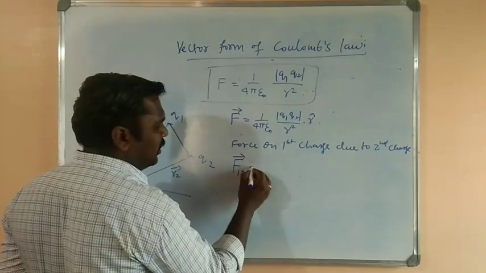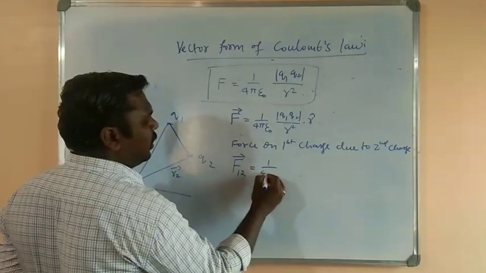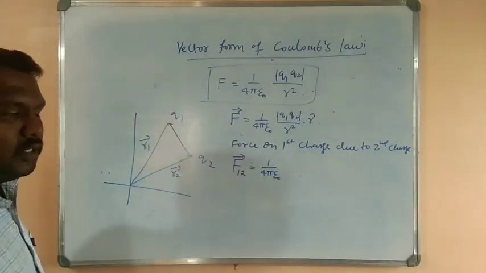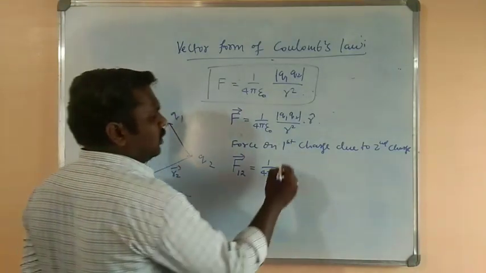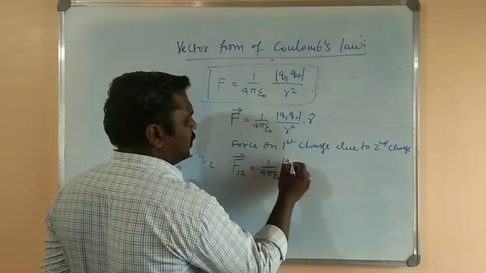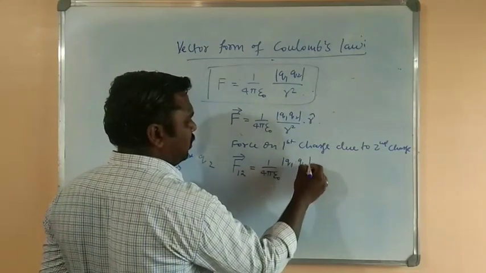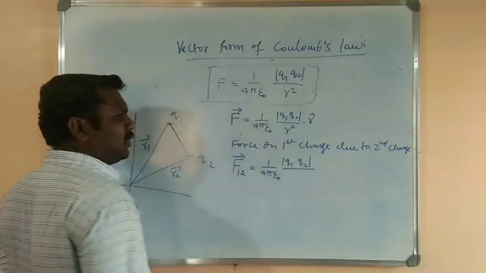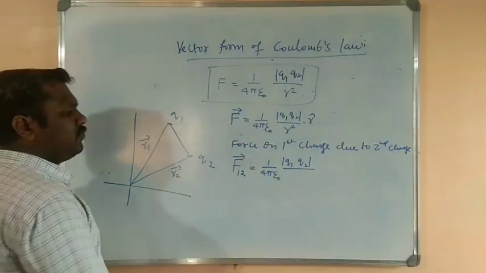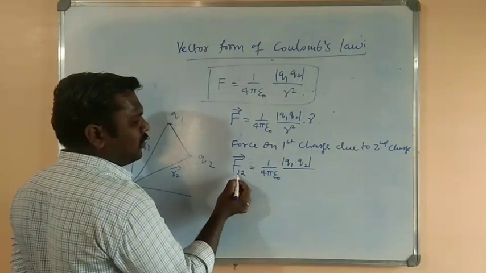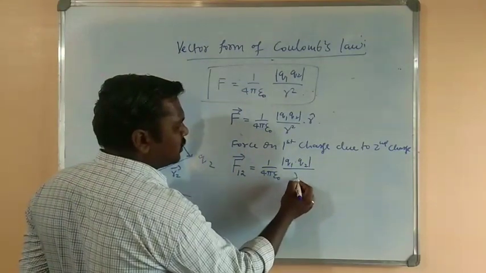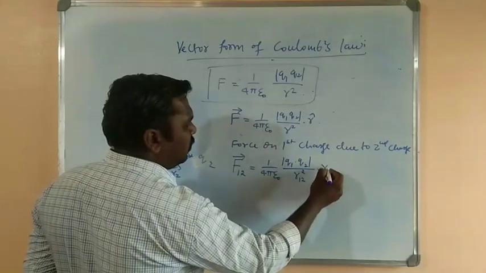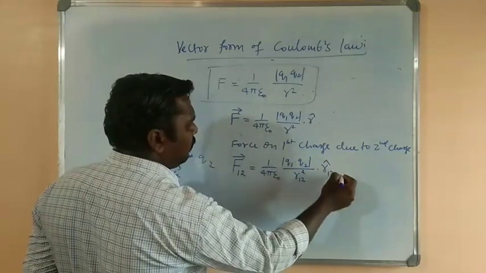F12 is equal to 1 by 4 pi epsilon naught. There is no change in that 1 by 4 pi epsilon naught. The magnitudes also remain the same, that is Q1 into Q2 divided by, here R is the separation, and for the interaction F12 we have to consider that distance as R12 square into R12 cap.